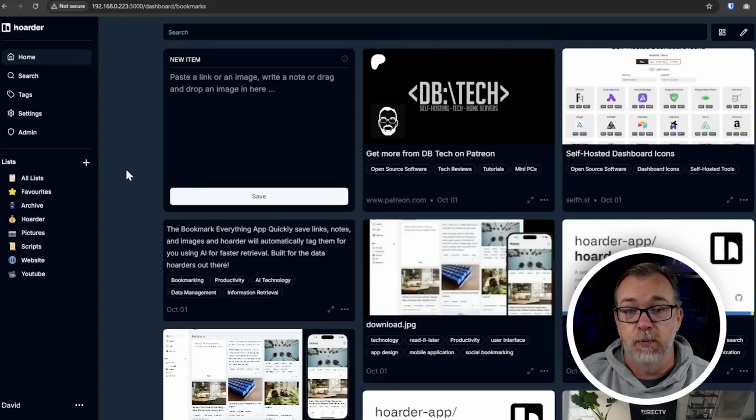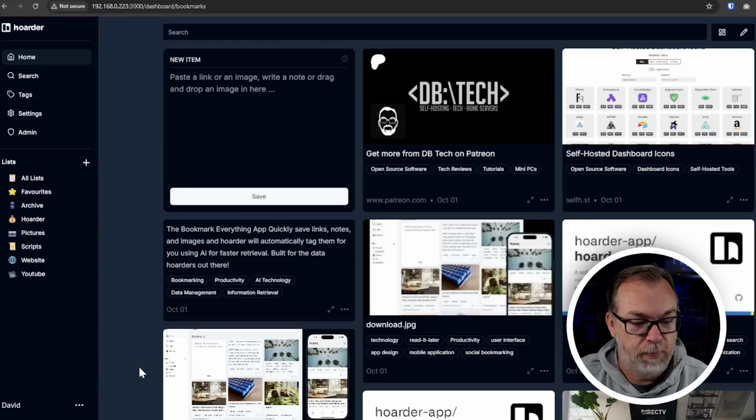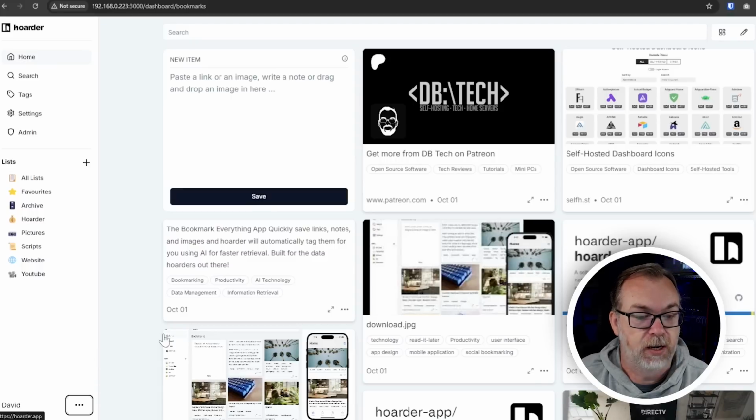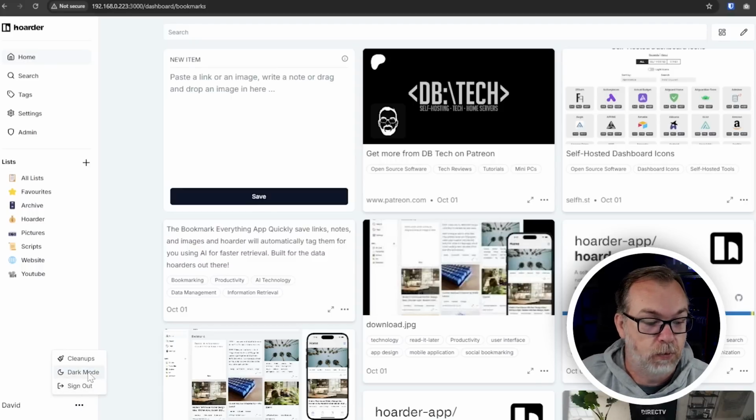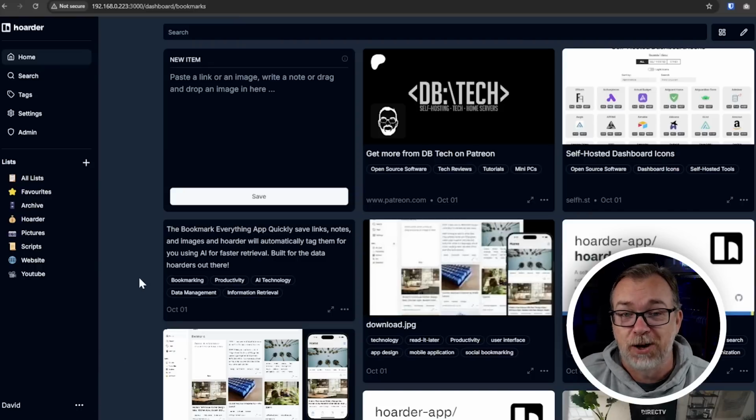This is in dark mode because I prefer dark mode. However, if we come down to the bottom, we can toggle that. I think we have to do a manual refresh. I don't know what's going on there. There we go. There's light mode, but of course I want dark mode. So that's what we're gonna run with in here.